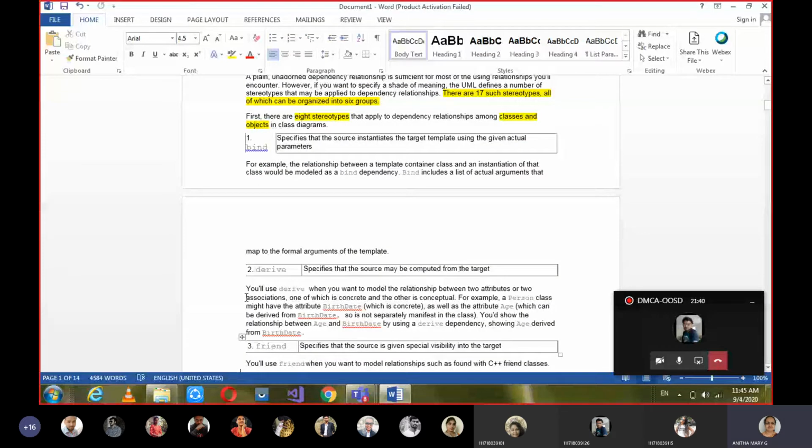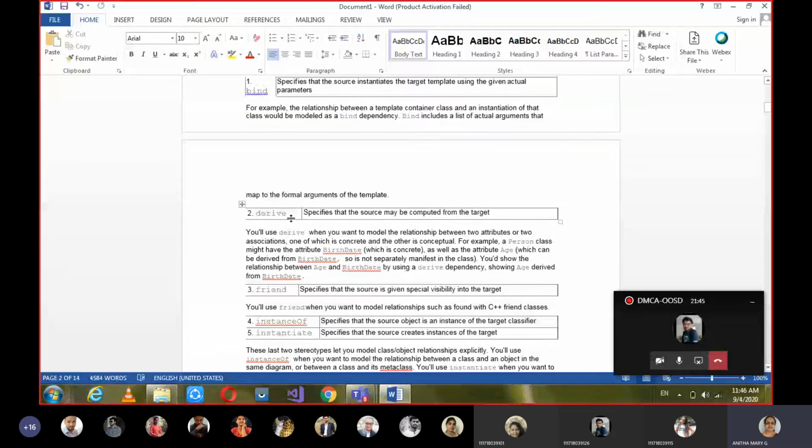The second stereotype among classes and objects is derive. It specifies that the source may be computed from the target. If there are two classes or two objects, and one object can be derived or computed from the other, then we call it derived.